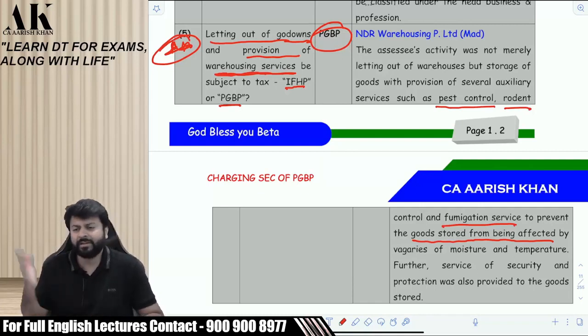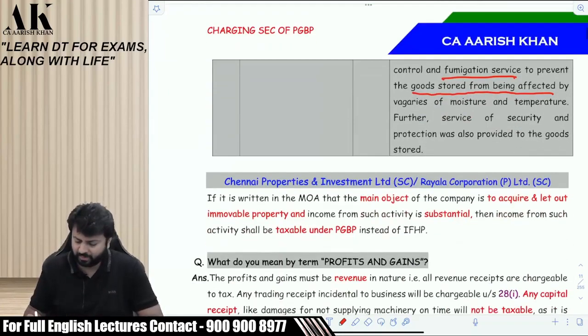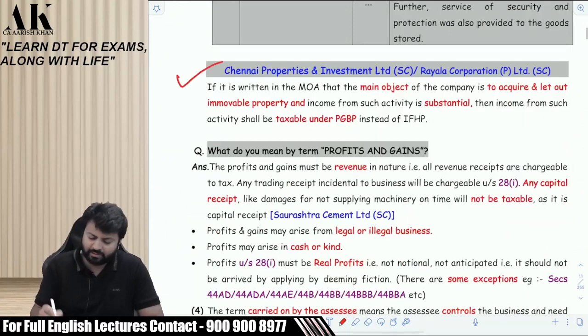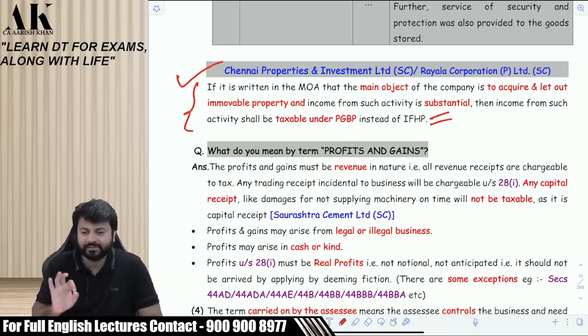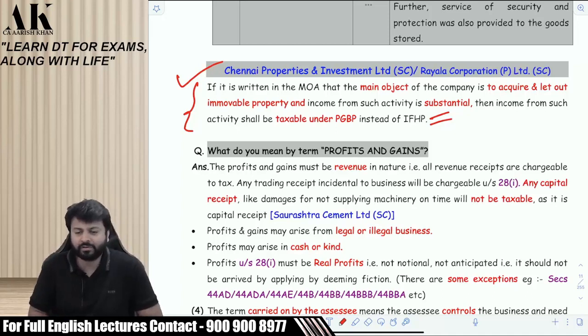So again, it is debatable. Very debatable issue. What will come under PGBP? What will not come under PGBP? Okay. And then there is this case law which we have just read from the textbook also, of Chennai Properties. So you see what you read in the textbook in around 12 to 15 lines, how I have wrapped that up in 3 lines, 2.5 lines. Just see. That much is sufficient to revise on the day of the exam.